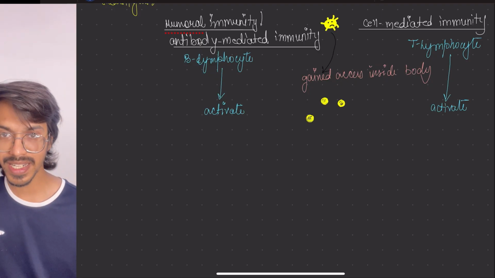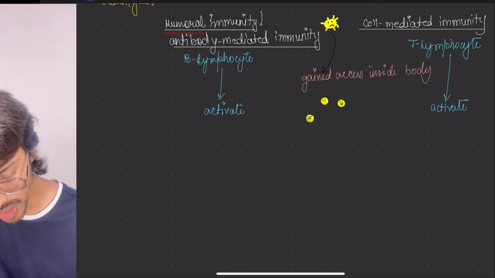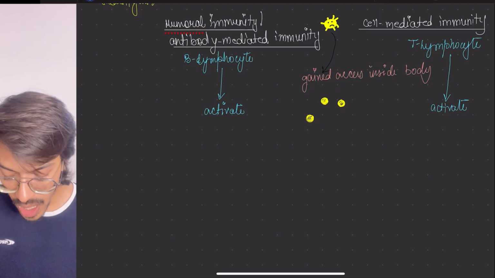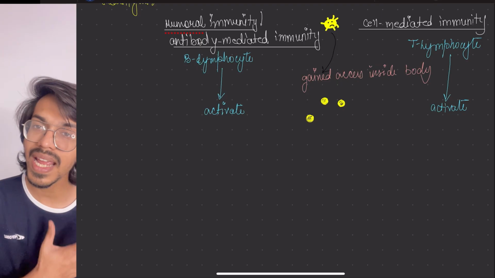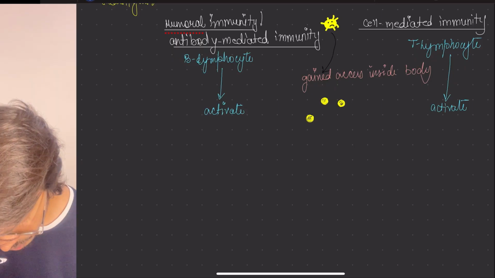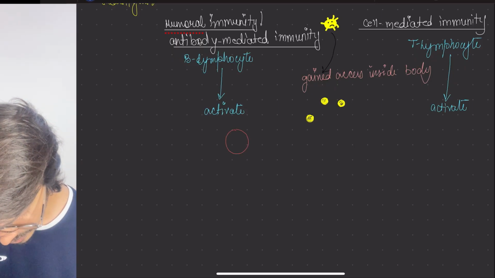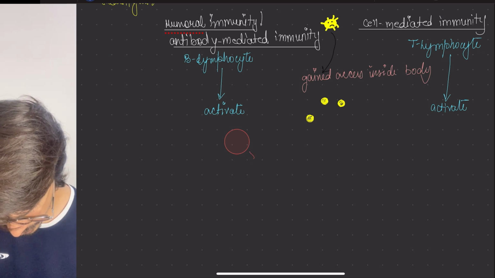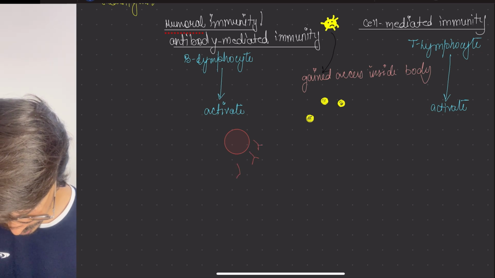So this is present inside the body. Your B cells which are present, what will they do? B lymphocytes will start making antibodies. For example, this is our B cell. It will start making antibodies. So antibodies are being produced.